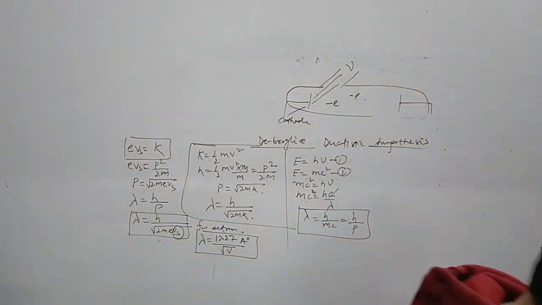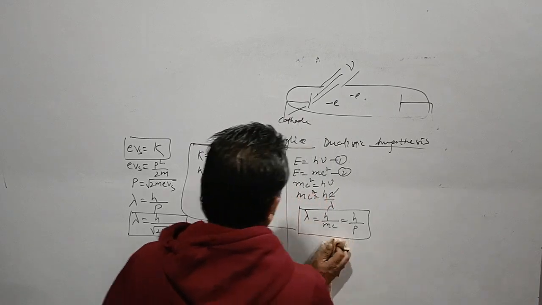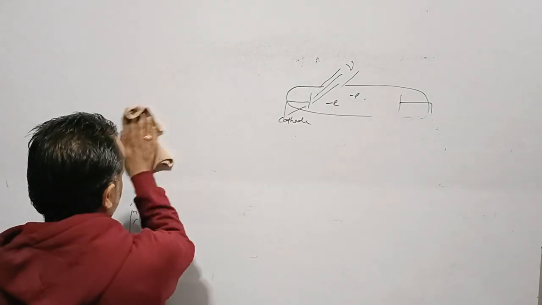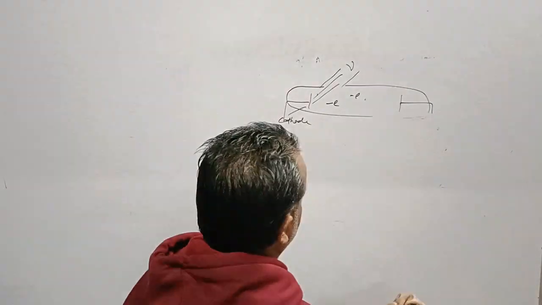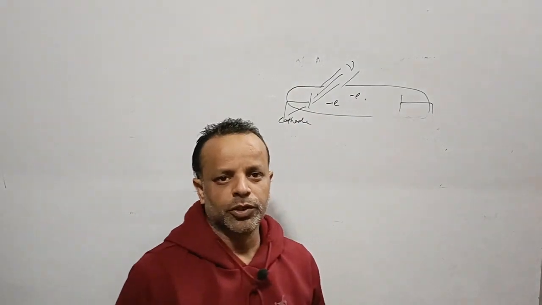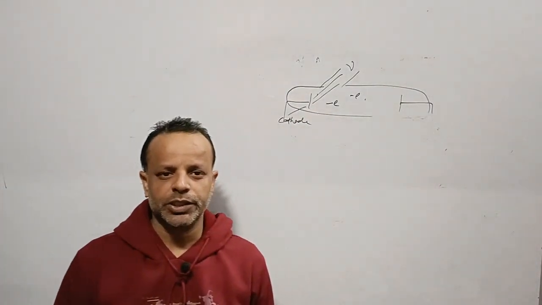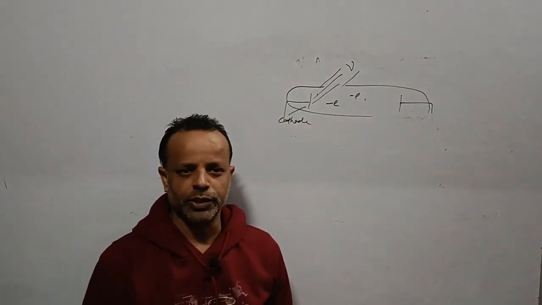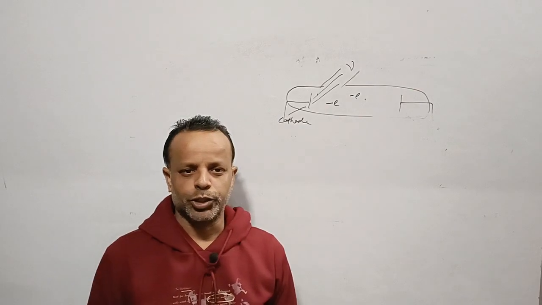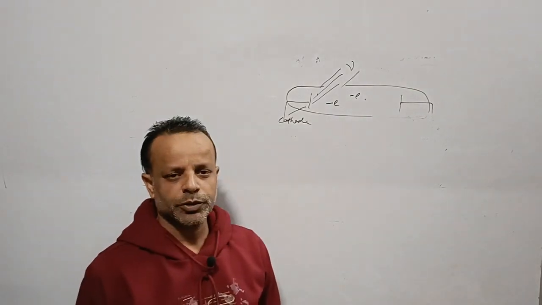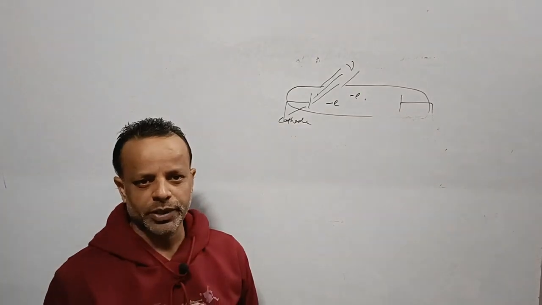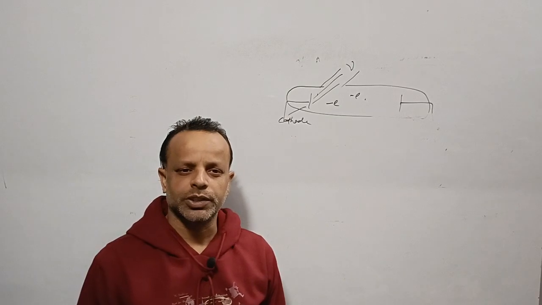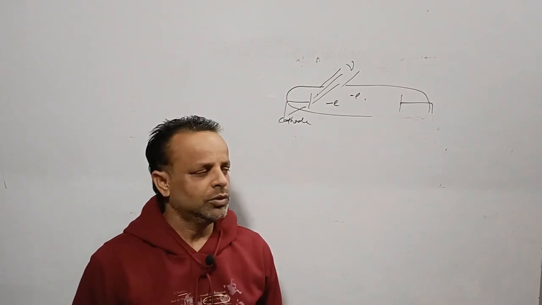Now we'll talk about the wave theory and how it was experimentally nullified. According to wave theory, if the intensity of light increased on the metal surface, whatever the wavelength or frequency, emission should happen. But experimentally it was found that whatever the intensity of light, if its frequency is less than the threshold frequency, there will be no emission.